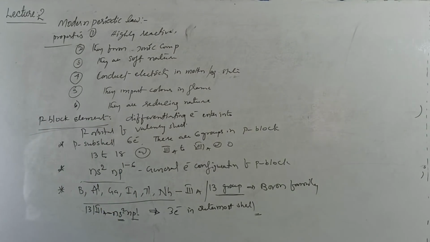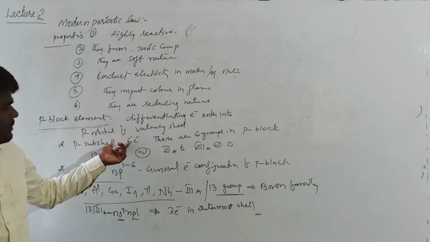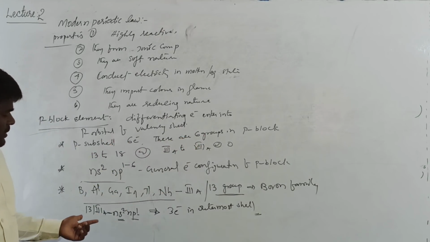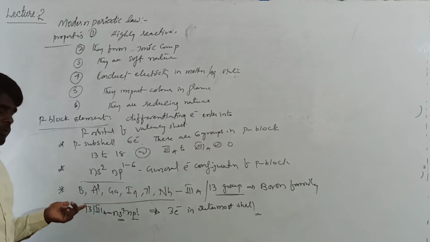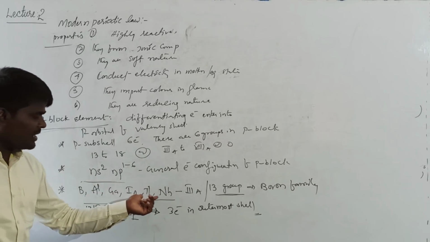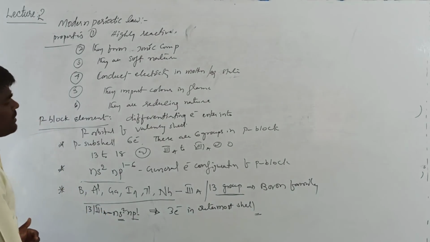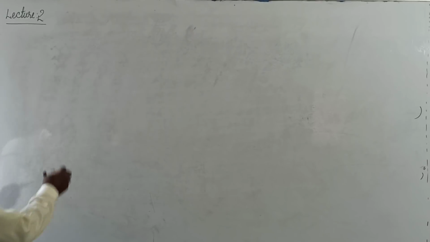Now we'll go to the next group. How many groups are there in the P block? There are 6 groups. What is the first group? That is 13th group. What are the elements included? Boron, aluminium, gallium, indium, thallium and nihonium. Right? We will see the next one.